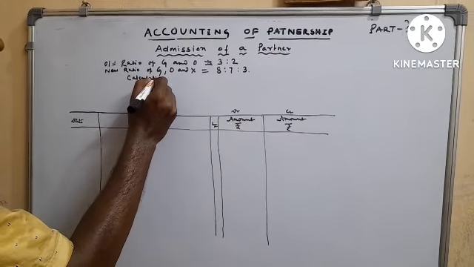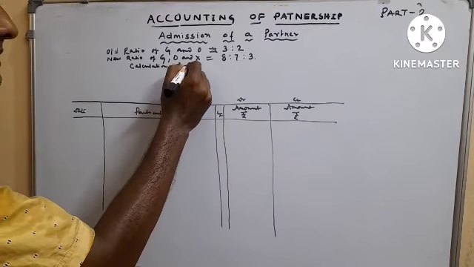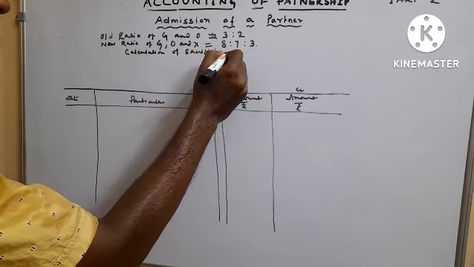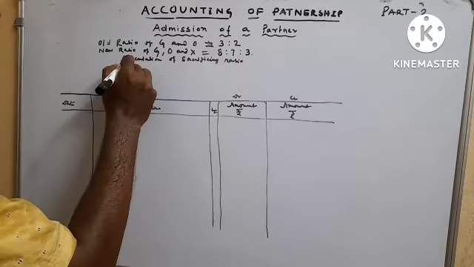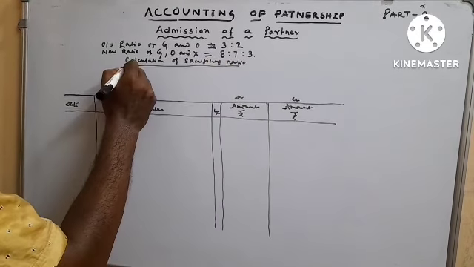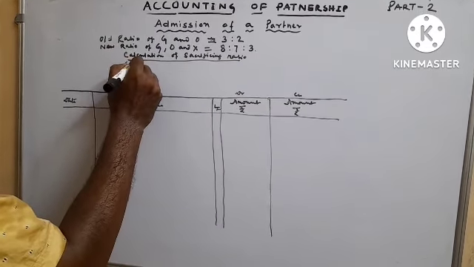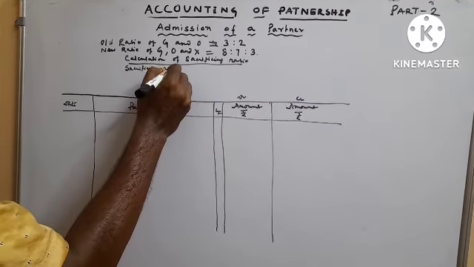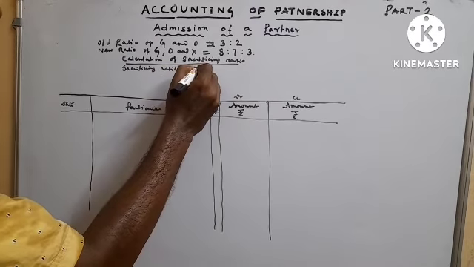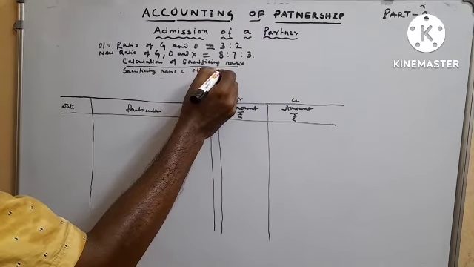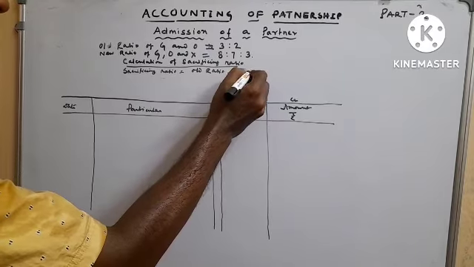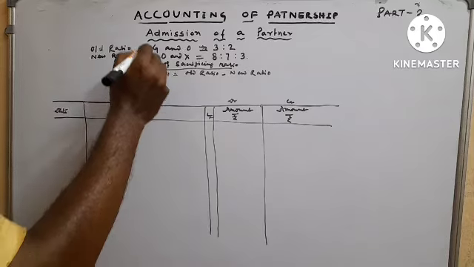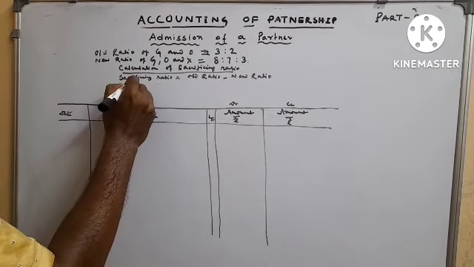Calculation of sacrificing ratio. Sacrificing ratio equals old ratio minus new ratio. Who sacrificed? G sacrifices.